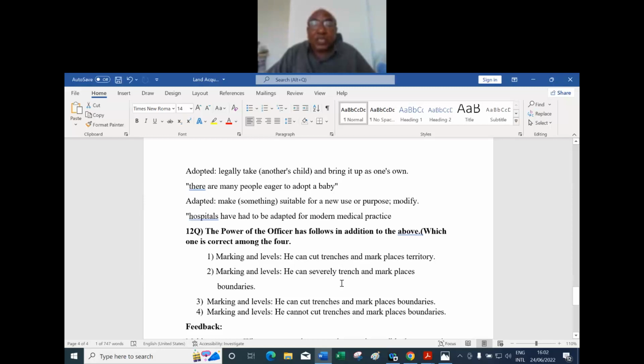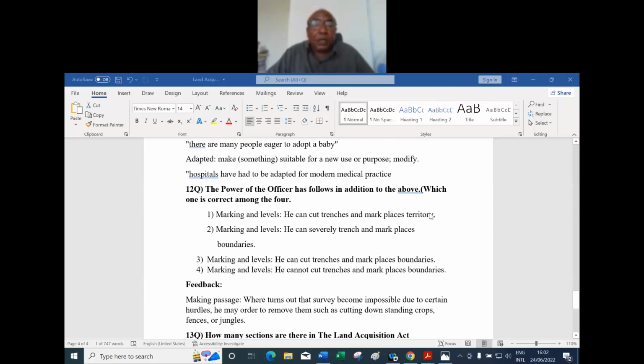Okay, 12th question. The powers of the officer include the following in addition to the above. Either you say the new act or old act, powers may not change, mostly. A power will be added in the new act, some more. But here, one: marking and levels, he can cut trenches and mark places, territories. Number 2, marking and levels: he can severely trench and mark places for boundaries. And 3, marking and levels: he can cut trenches and mark places, boundaries. Number 4, marking and levels: he can't cut trenches and mark places, boundaries.